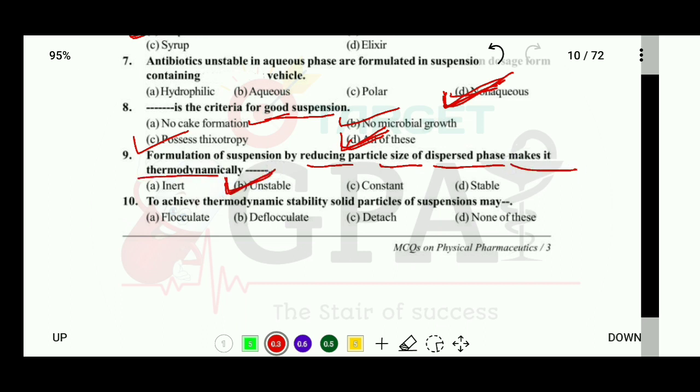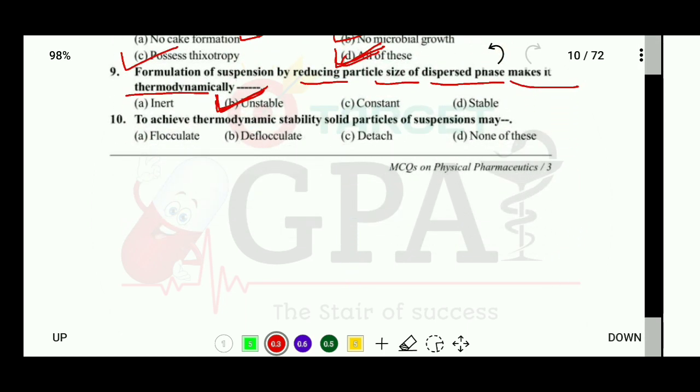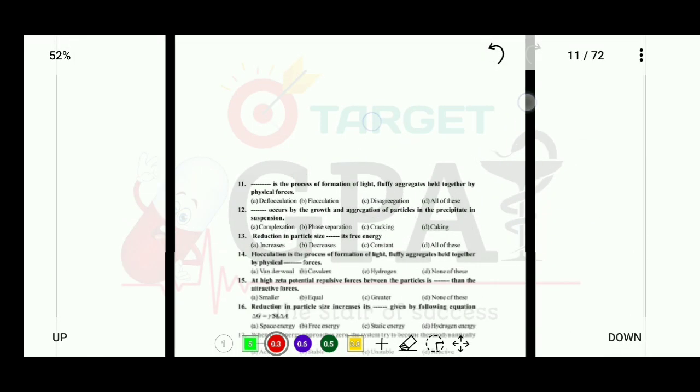Okay. Question number 10. To achieve thermodynamic stability, solid particles of suspension may blank. Options are flocculate, deflocculate, detach or none of these. So the correct answer is that to achieve thermodynamic stability, solid particles of suspension should flocculate. Okay, now let's see question number 11.